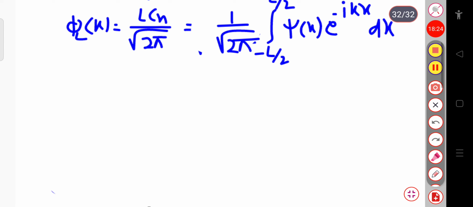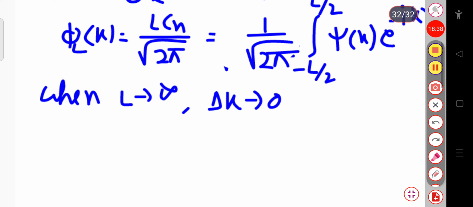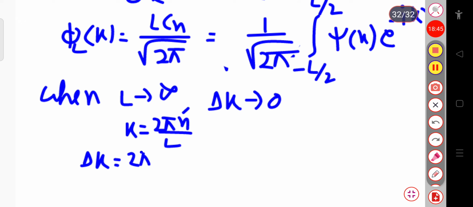So now when L tends to infinite and delta k tends to 0, we can say that delta k tends to 0, because you know k equal to 2 pi n by L, or delta k equal to 2 pi by L into delta n, where we have considered delta n equal to 1. So you can see that when L tends to infinite, then obviously delta k tends to 0, we can say that.